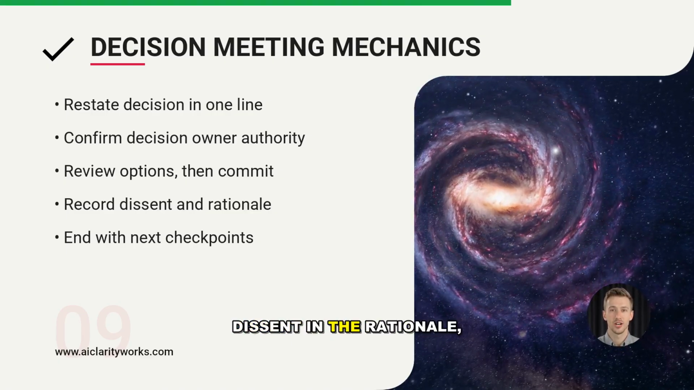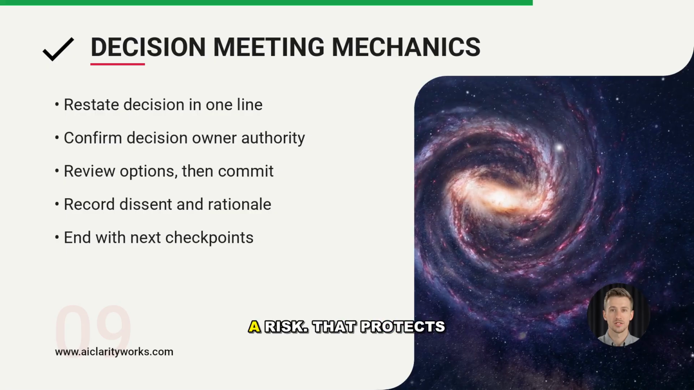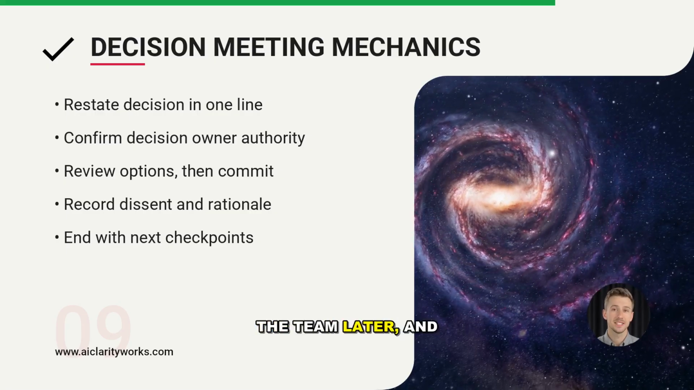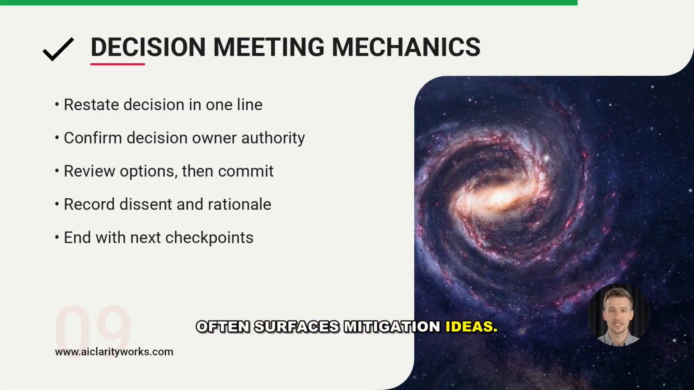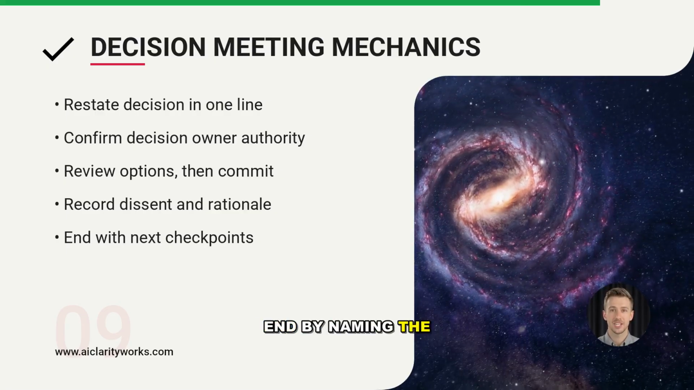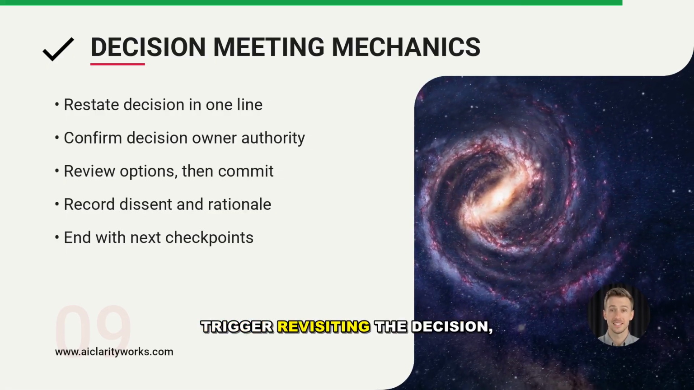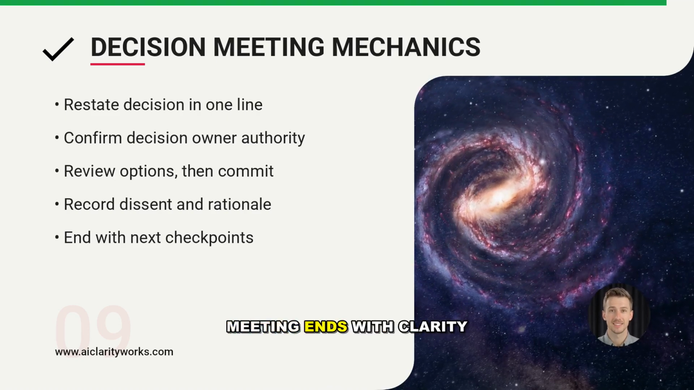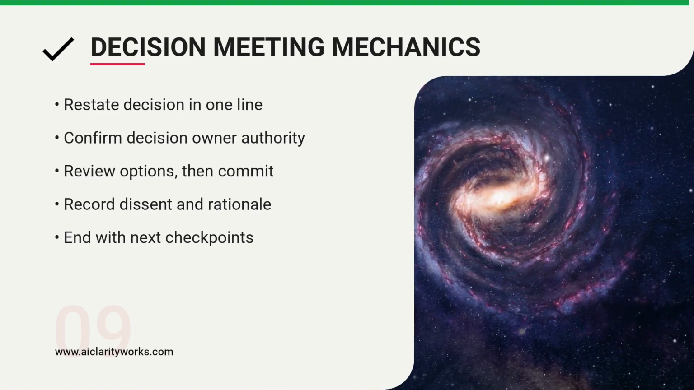Record dissent and the rationale, especially if someone expects a risk. That protects the team later, and often surfaces mitigation ideas. End by naming the next checkpoints, what would trigger revisiting the decision, and who will monitor those signals. A clean meeting ends with clarity that survives the room.